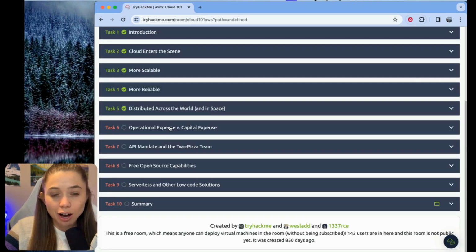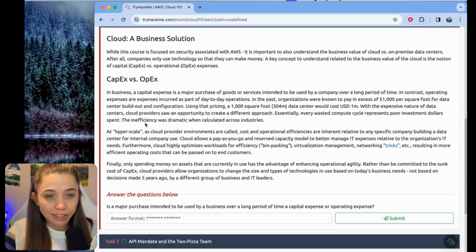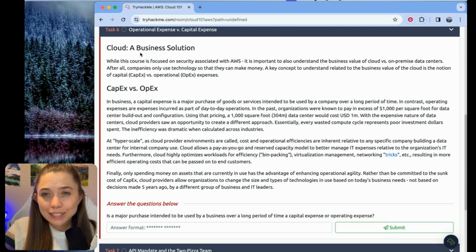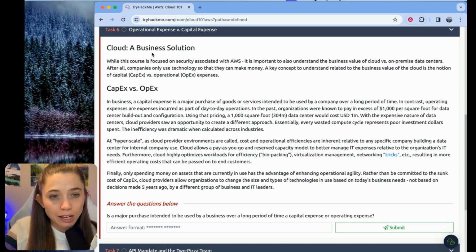Task 6 is called operational expense versus capital expense. Sometimes you'll hear people say OpEx versus CapEx if you want to abbreviate that and sound cool. This is talking about, I suppose, the business implications of cloud and how that has been part of cloud adoption. Let's see what this is all about.